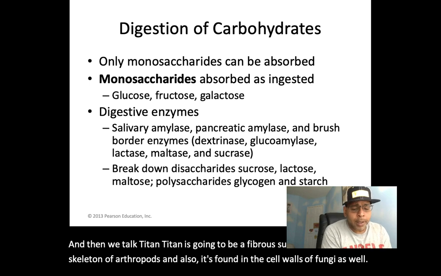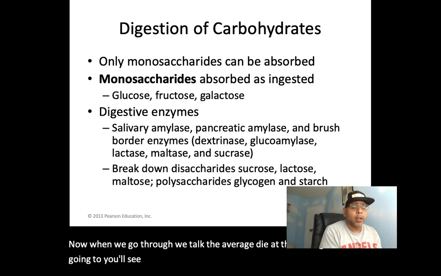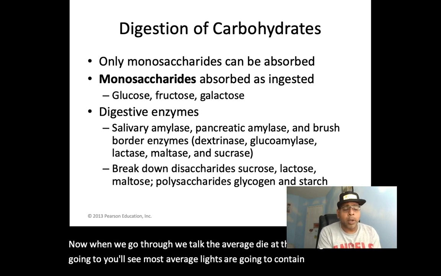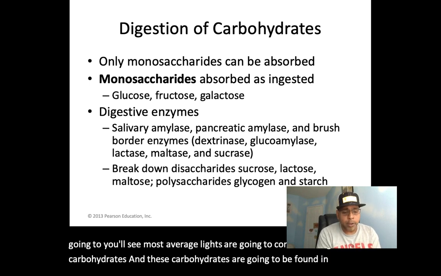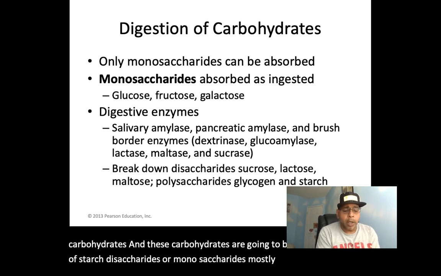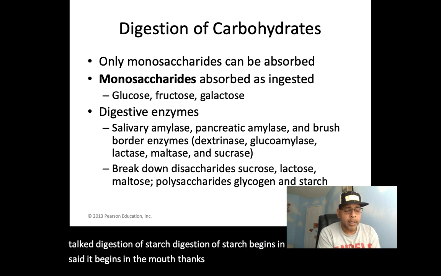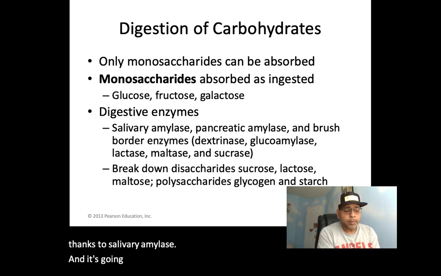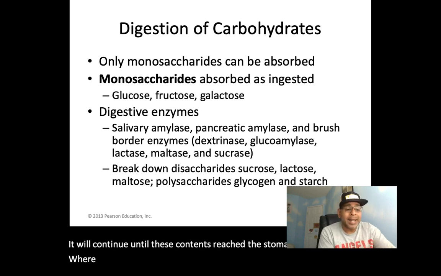Now, most average diets contain 60% digestible carbohydrates. These carbohydrates are found in the form of starch, disaccharides, or monosaccharides, mostly starches. Now, digestion of starch begins in the mouth, thanks to salivary amylase. It continues until these contents reach the stomach, where amylase becomes inactivated.